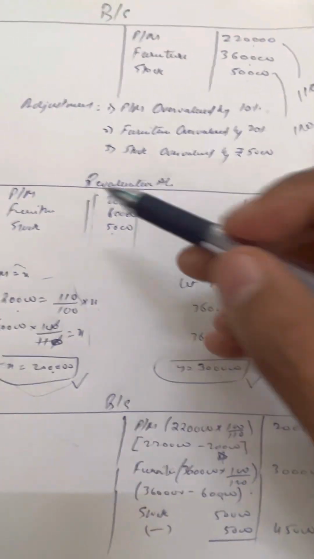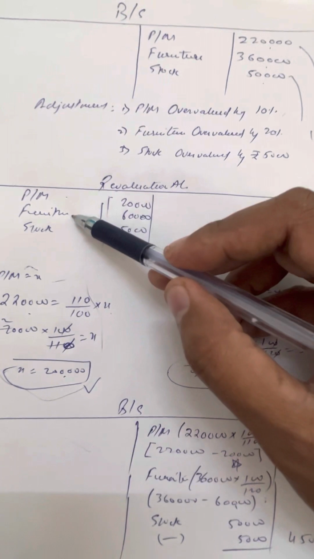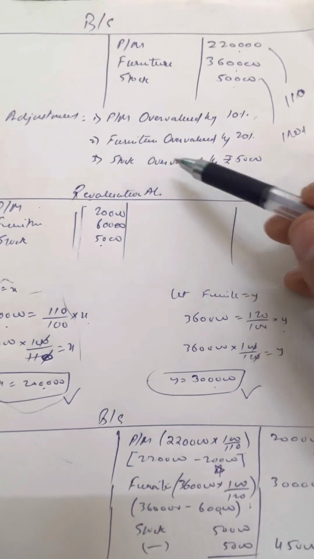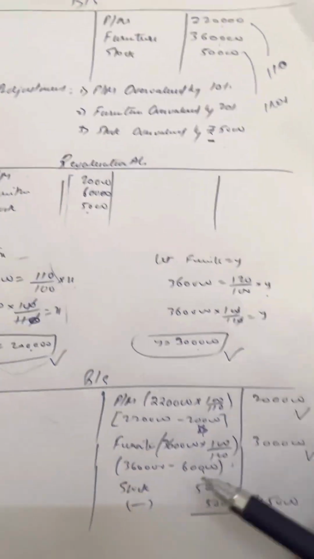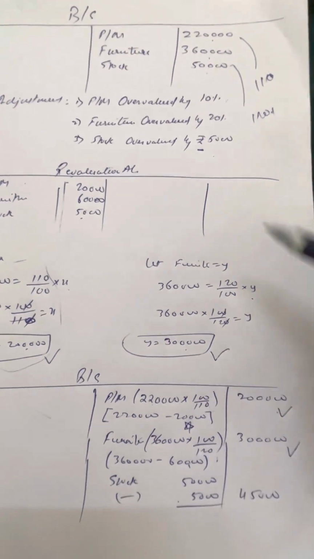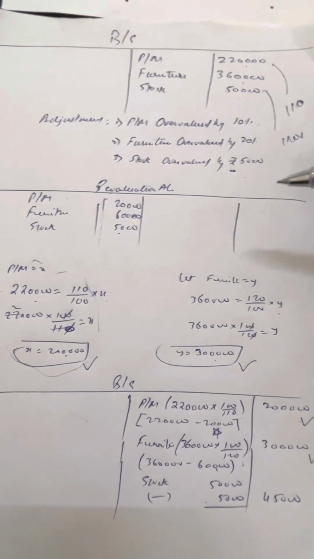The decrease in asset means your loss: revaluation debit side, machinery, furniture. And if you have given stock overvalued by rupees 5,000, then directly you will minus. I hope you have understood this concept, undervaluation and overvaluation.